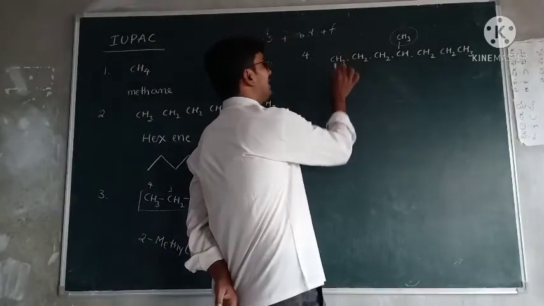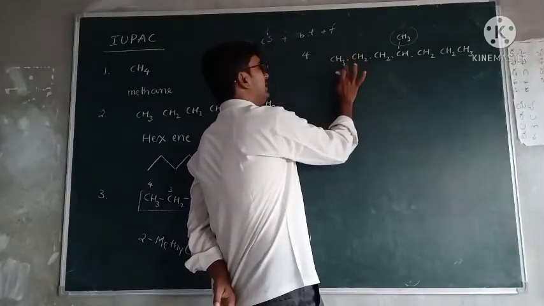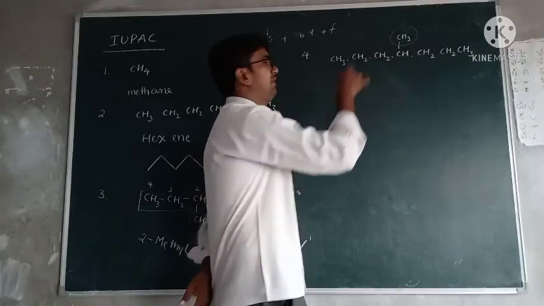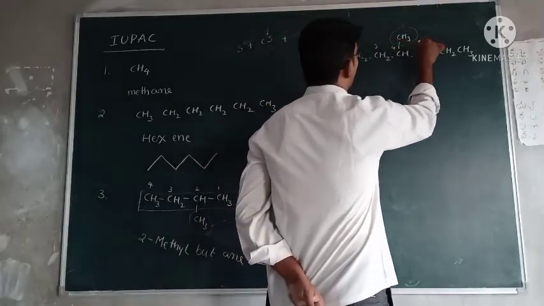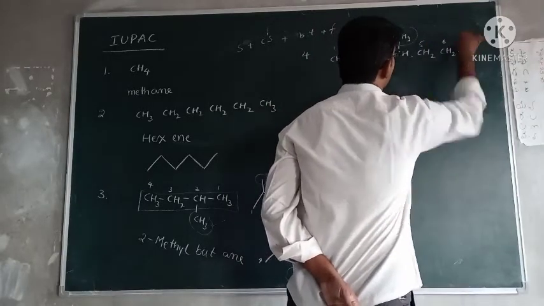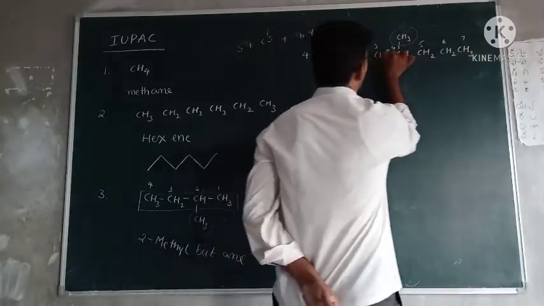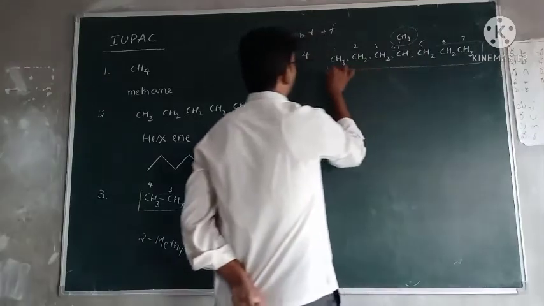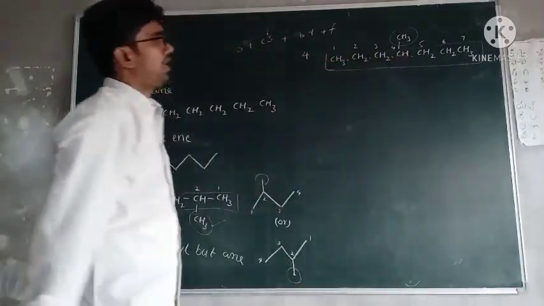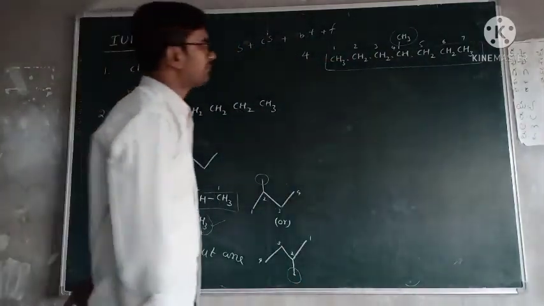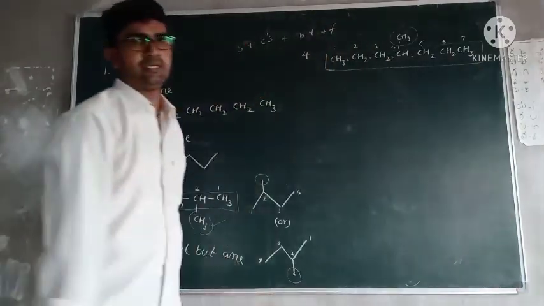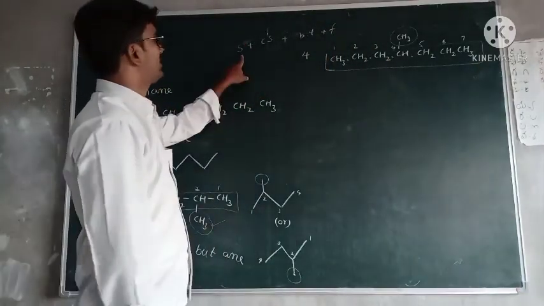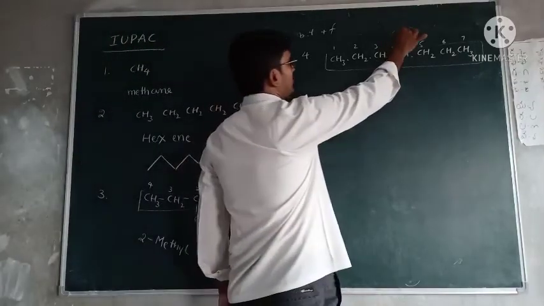Now give the numbering. Better to write the number on top because down numbers are also present. That's why write on top: 1, 2, 3, 4, 5, 6, 7. This is the long chain, and the long chain contains how many carbons? 7 carbons. Right. Now how to write that? First write the substitution. Substitution is attached to which carbon?